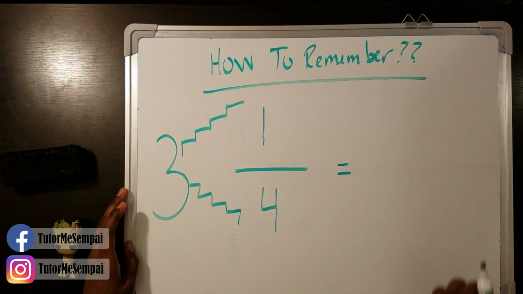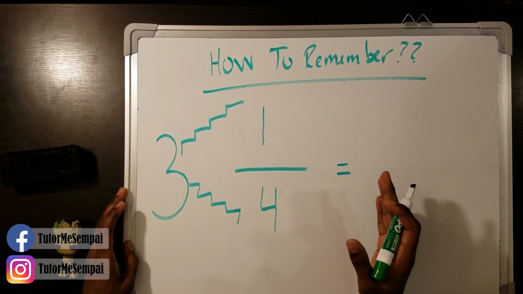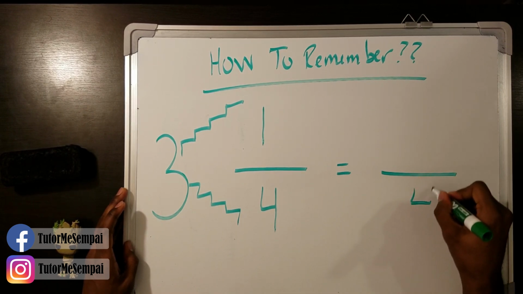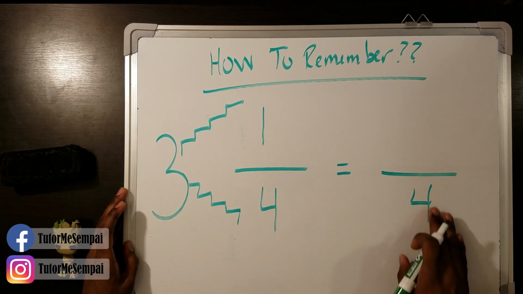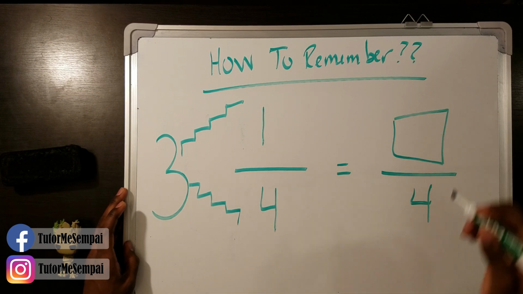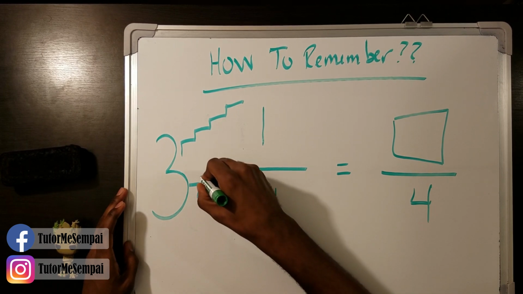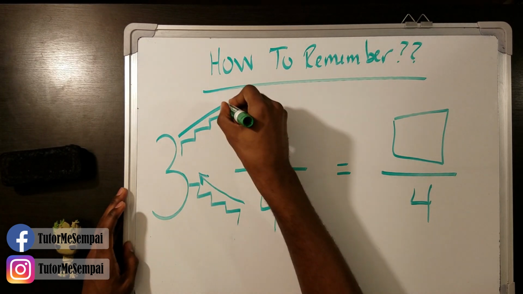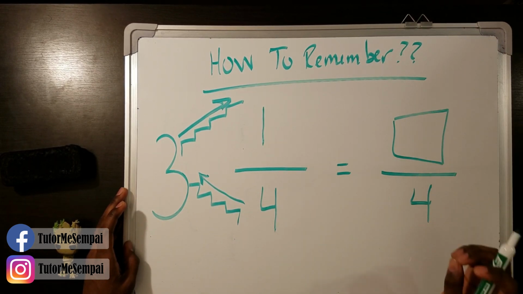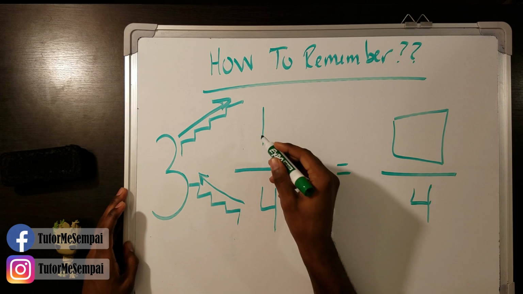I like to think of the stair method. If you were to go into a building, you come in through the first floor, right? So our first floor is going to be our denominator. We already know what that is. We already discussed the denominator has to be the same. So we go on the first floor and we're trying to get to our top floor, our numerator. But we need to go to all the steps first. So we're going to take our steps and then go up the stairs this way and then up the stairs this way. And then we're going to be in our numerator. We're going to find out what our numerator is. So I like to think of the stair method, going from the denominator to the numerator, but we have a stop in between.